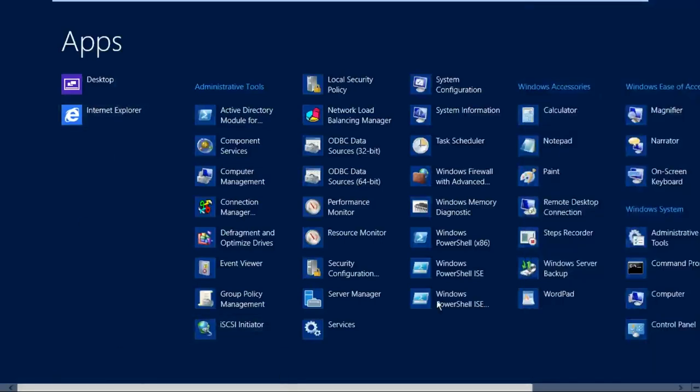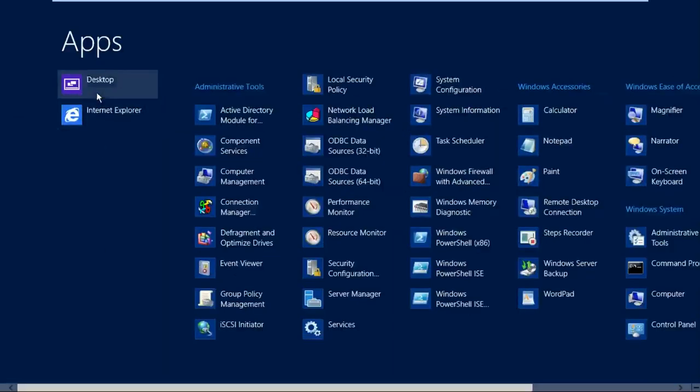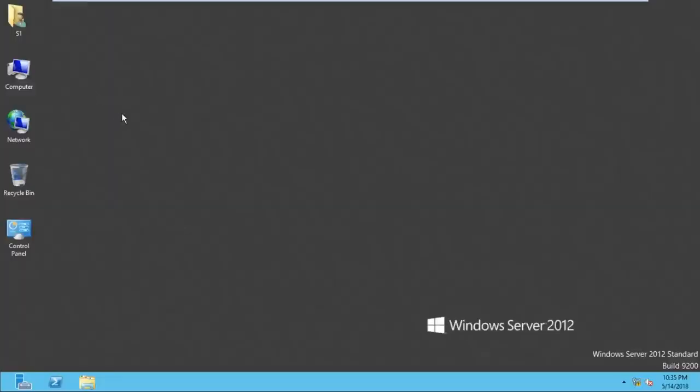Like Internet Explorer, you can see here we have Word, we have Notepad, we have Paint, we have Run. Can we access or not? So this is called Windows items here. So can we access all these items or not? Yes. So on these items, what permission does the user have? Allow permission.